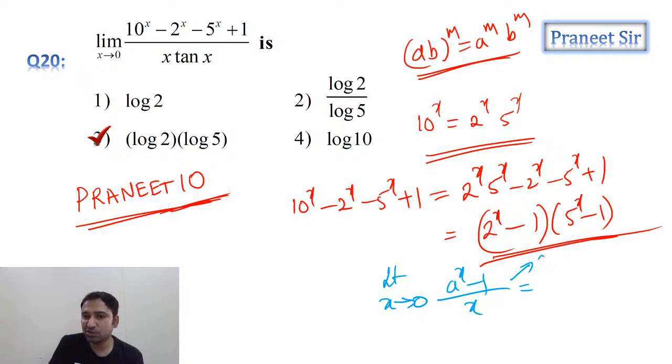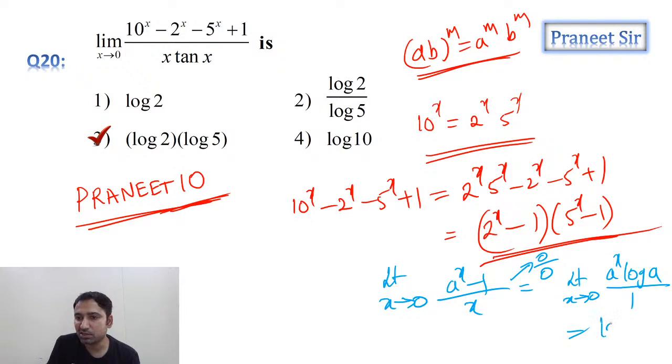As it is coming 0 by 0, apply L'Hospital rule. Limit x tending to 0, denominator differentiation 1. Numerator differentiation is a^x into log a, guys. Now substitute the limit. How much are we getting, guys? a^0 is anyway 1. Log a we are getting. This is not a formula, Mayank, isn't it? So it's a simple result. If you don't remember the formula, just apply L'Hospital rule, you will get it.